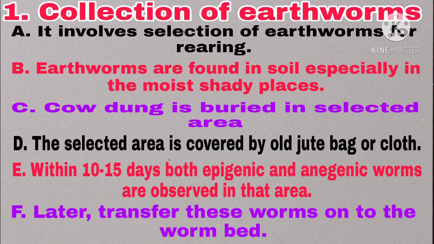Within 10 to 15 days, both epigeic and anecic worms are observed in that area. Now the question arises, what are epigeic and anecic worms? See, epigeic worms means these worms live on the surface of the soil.